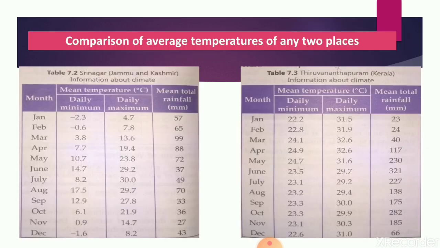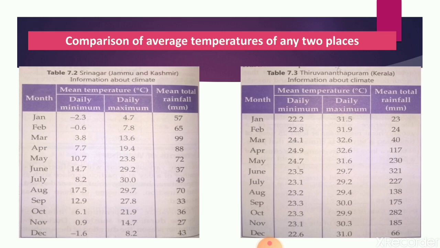Now you can see there are two images, and this is for comparison of average temperature of any two places. Average temperature for a given month for any place can be calculated in two steps. Firstly, find the mean of the temperature recorded during the month. That means we have to find the average or mean for the temperature for that particular month.